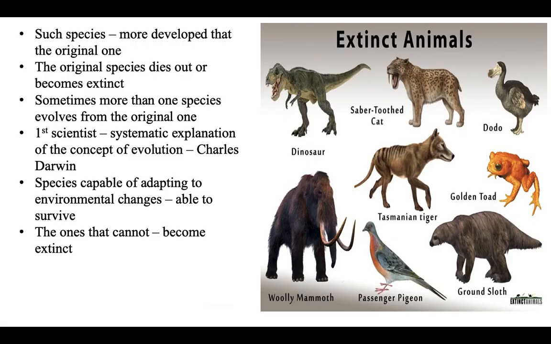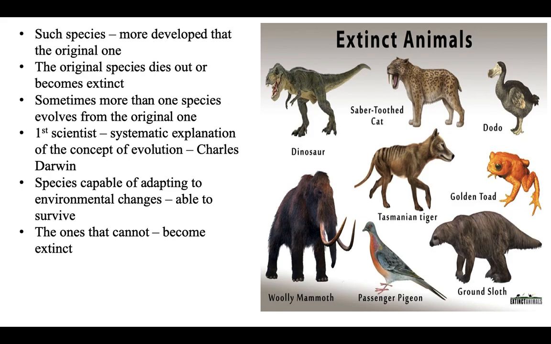Such a species we see is usually more evolved than the original one. Sometimes the original species dies out or becomes extinct. To become extinct meaning to be dead. That means not a single type of that same animal can be seen anywhere in the world, to come to an end. Okay? Sometimes more than one species evolve from the original one.